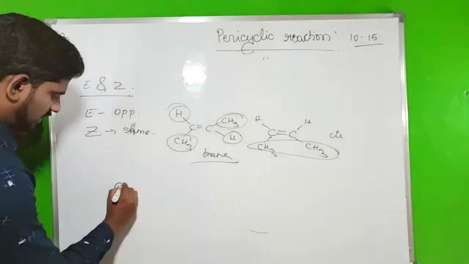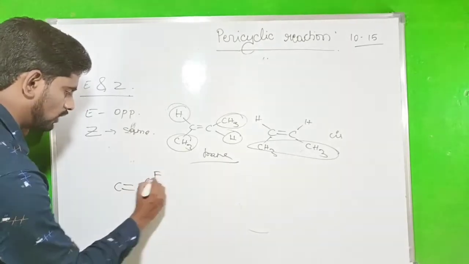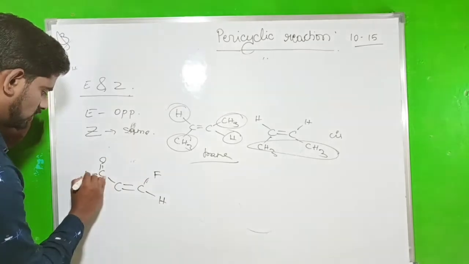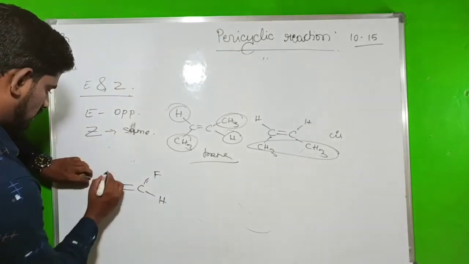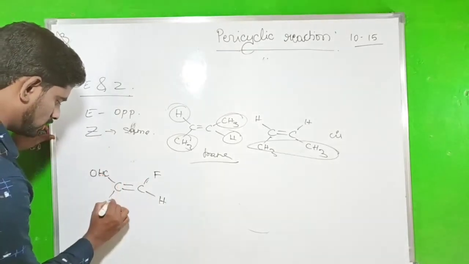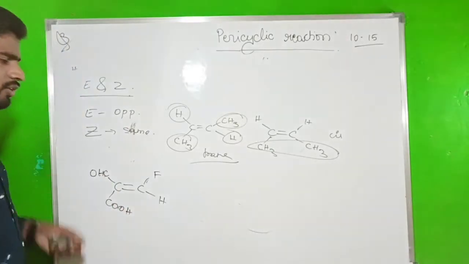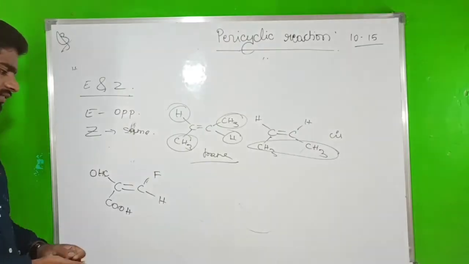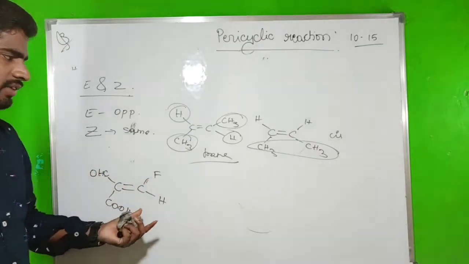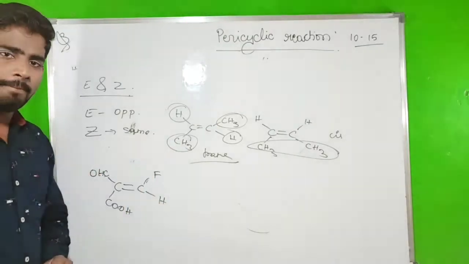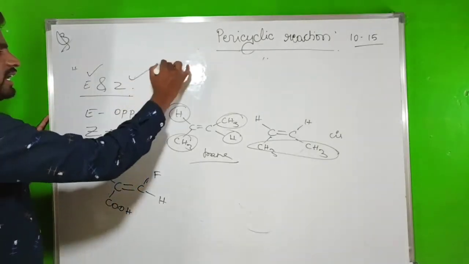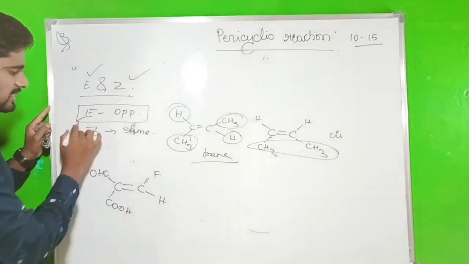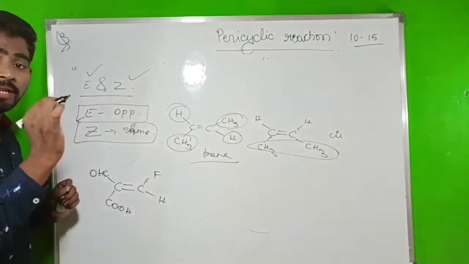What about C double bond C with fluorine, hydrogen, and C double bond O, H, that is CHO, COOH? Now you have to identify whether it is in the cis form or trans form. How can you identify it on the basis of priority order? You can't identify it as cis or trans, so you go to the E and Z nomenclature. E means what? Opposite. Z means what? Same, in terms of priority.